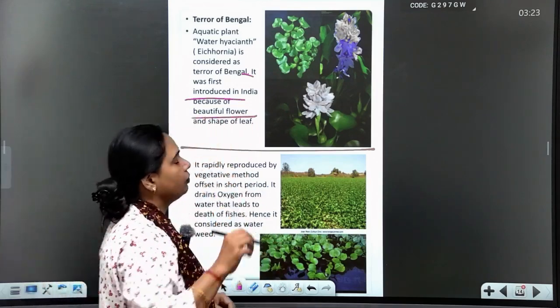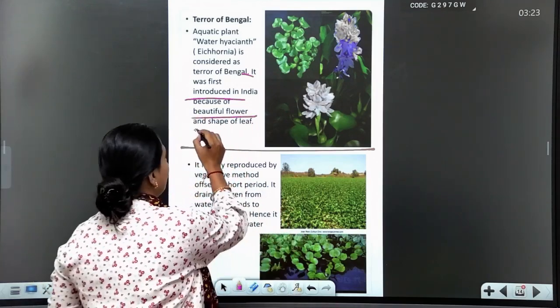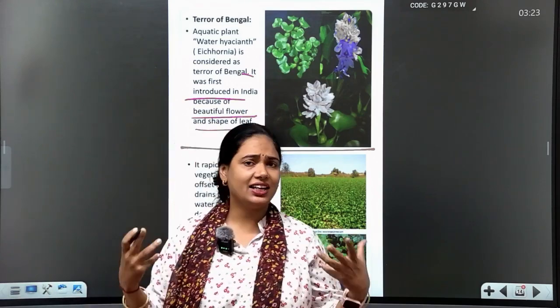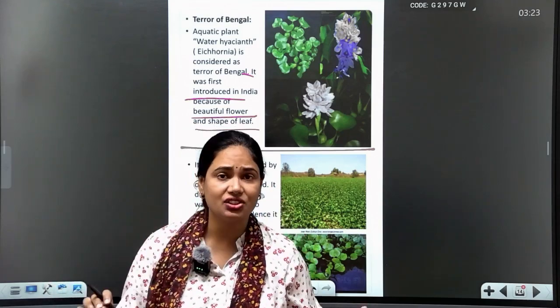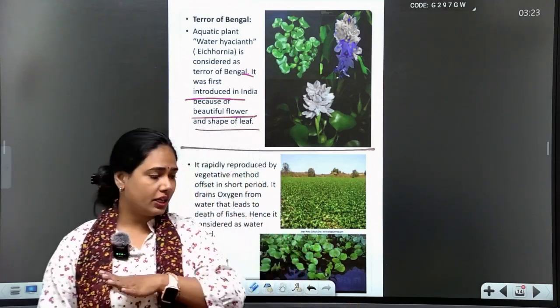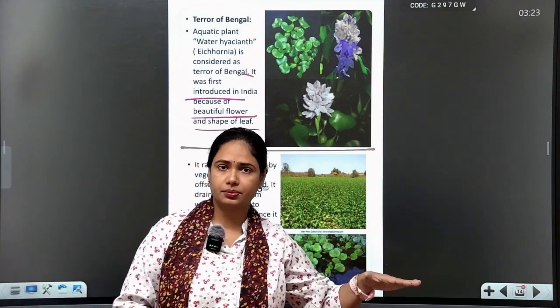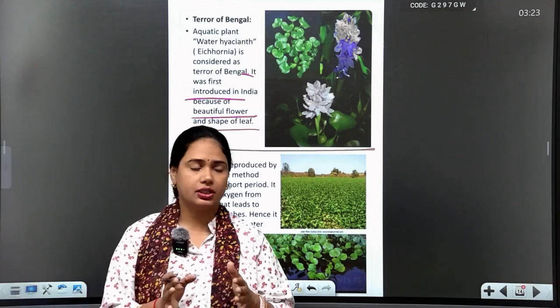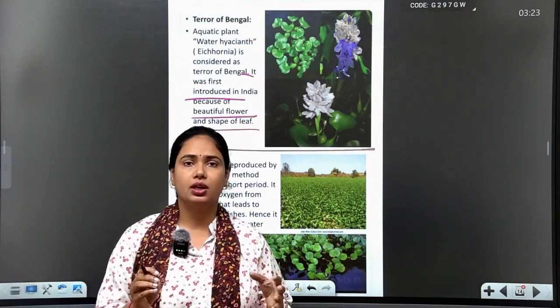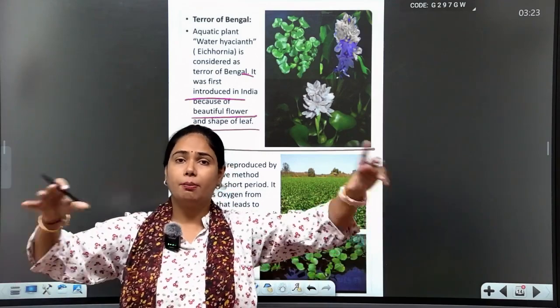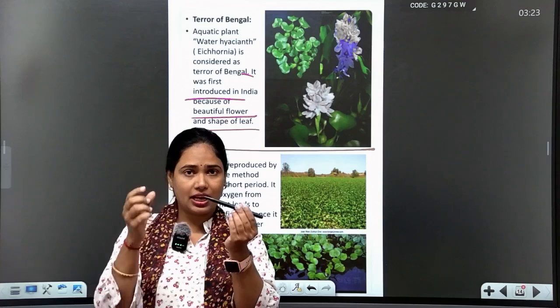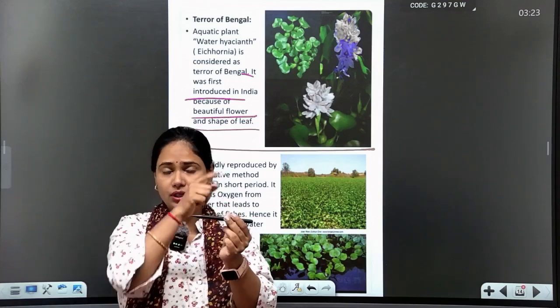Because of its beautiful flower and leaf shape, a very attractive plant, but also very dangerous. Wherever it grows in water, it shows excessive vegetative growth, because its stem contains root, leaf, root, leaf, root, leaf.